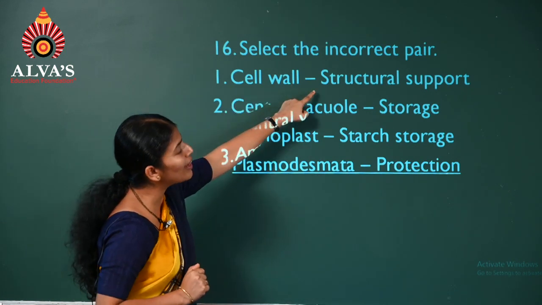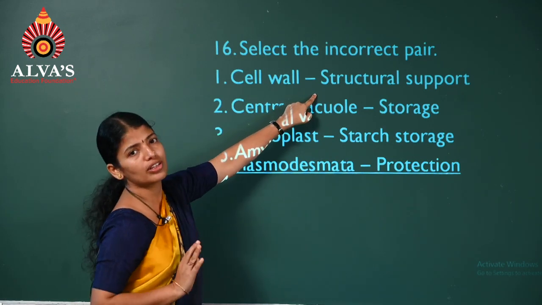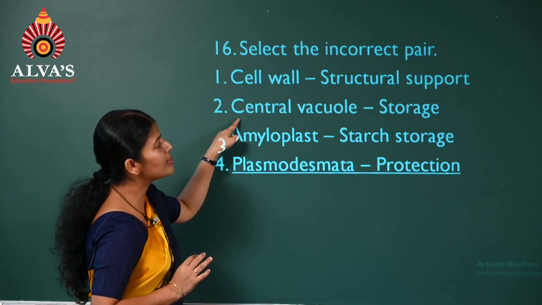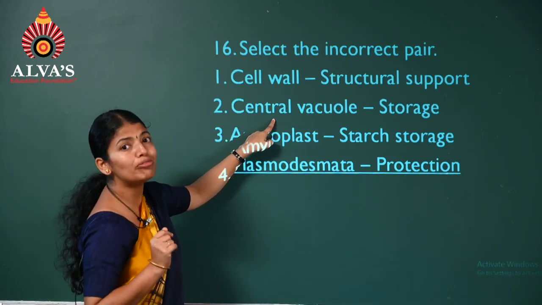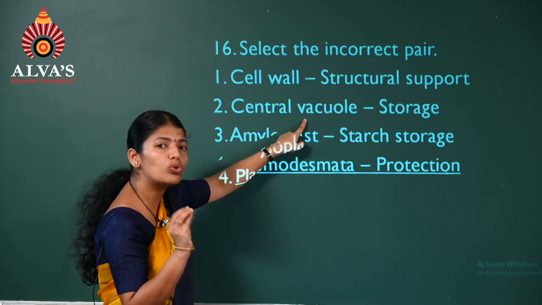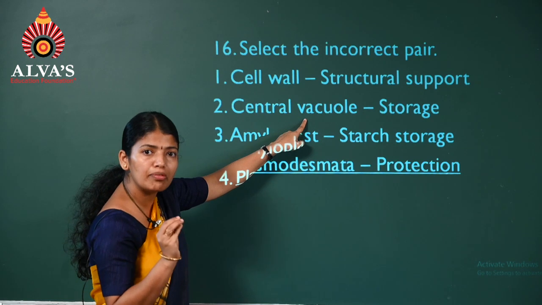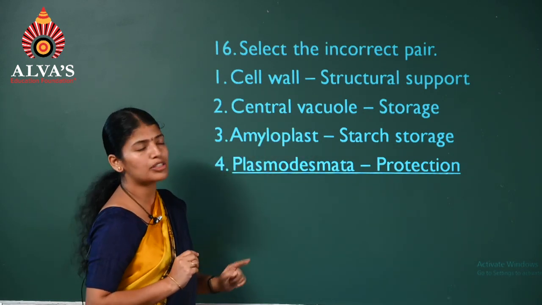So this is the correct pair, cell wall provides structural support. Next, central vacuole. Where do you find the central large vacuole? In plant cells. What are these vacuoles involved in? They store products like pigments, salts, etc. So this is also a correct pair.